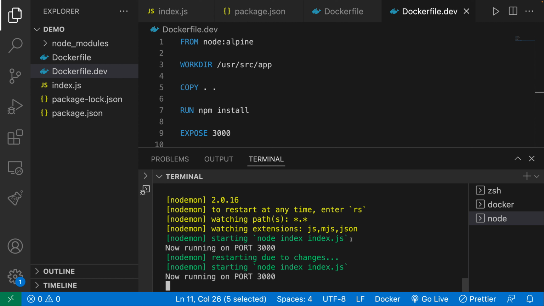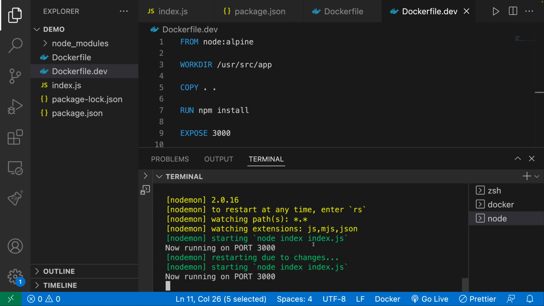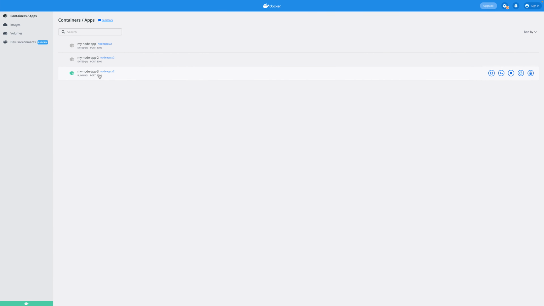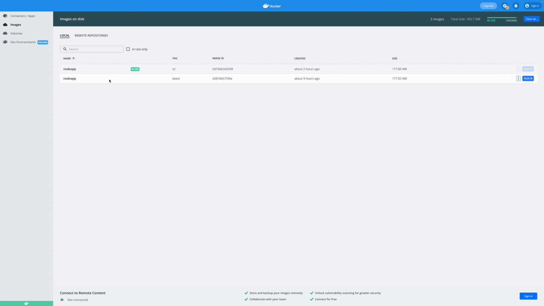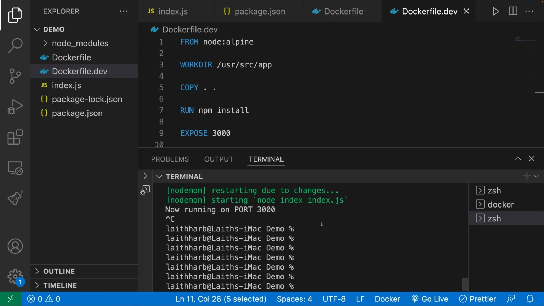Okay, so let's go ahead and do that now. Over here, you can see we're running on port 3000. Looking good. So let's go ahead and build this image. We're going to say docker build, and I'm going to say node -t. Let's just have this be another version. I forget what we called it, so I'm just going to say node app, and then :v3. So it's going to be another version.